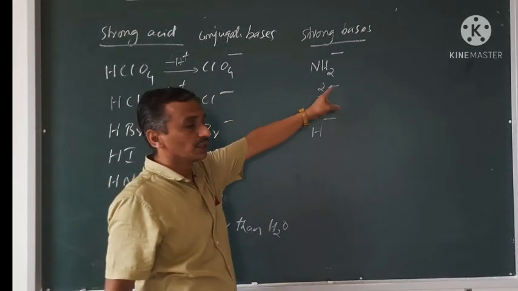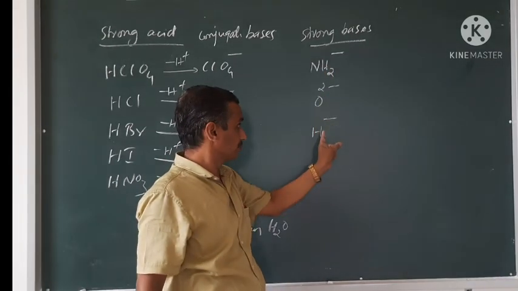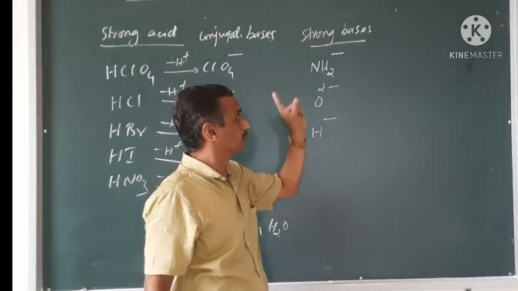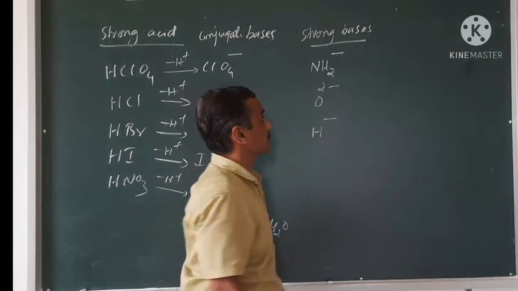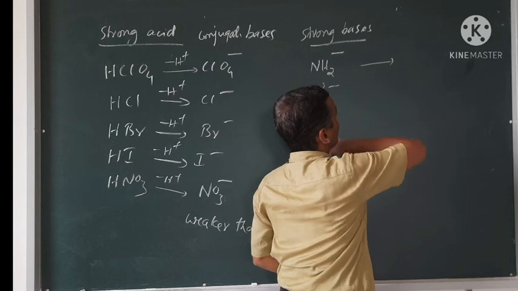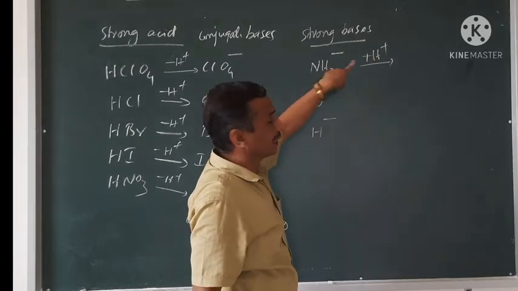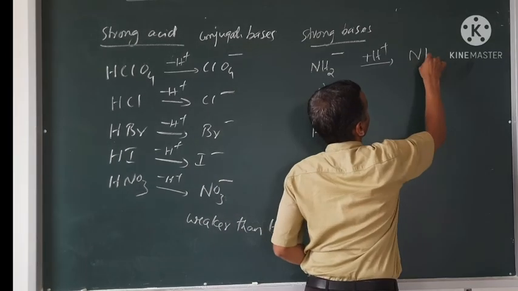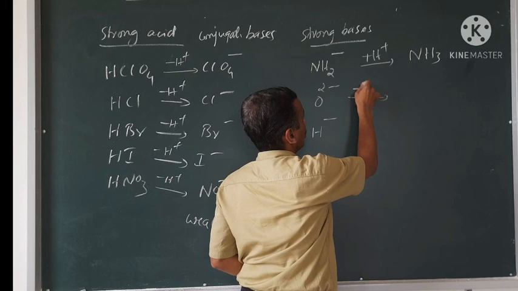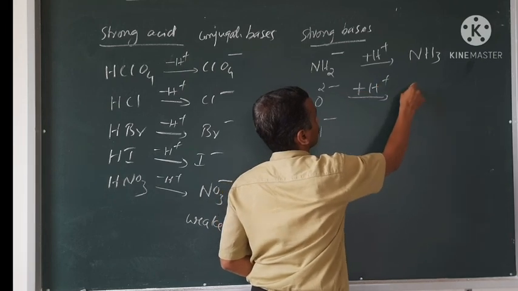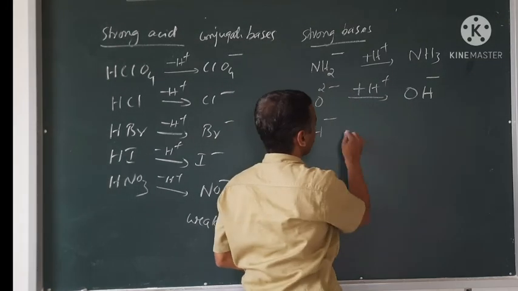Now here, NH2 minus, O2 minus, the oxide ion, and H minus, the hydride ion. These are all strong bases. Now the conjugate acid: what do you do? Add one H plus. So NH2 minus and H plus gives NH3, and minus 1 plus 1 cancel, no charge. Add one H plus to O2 minus, so OH minus: minus 2 plus 1 is minus 1.